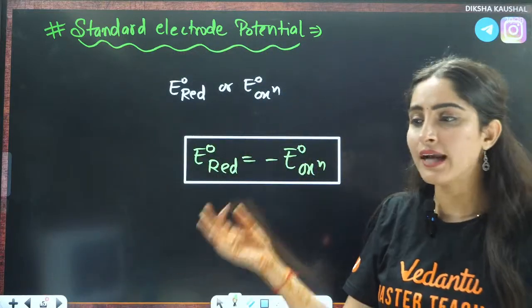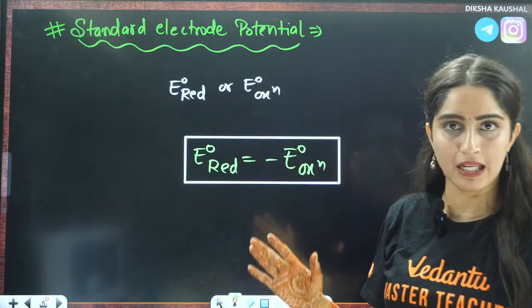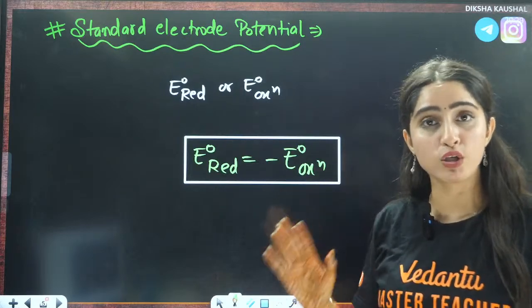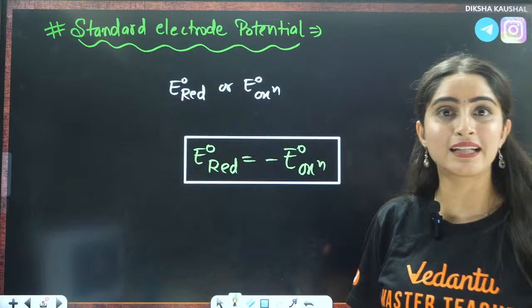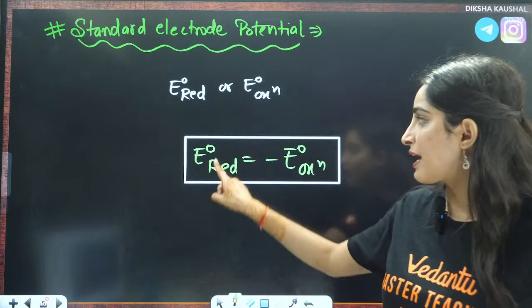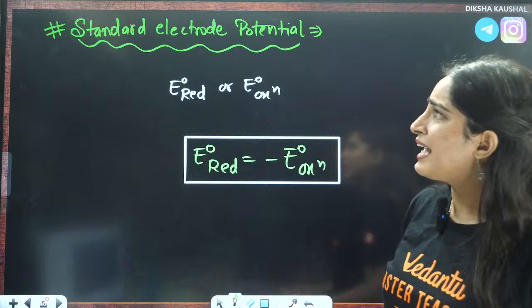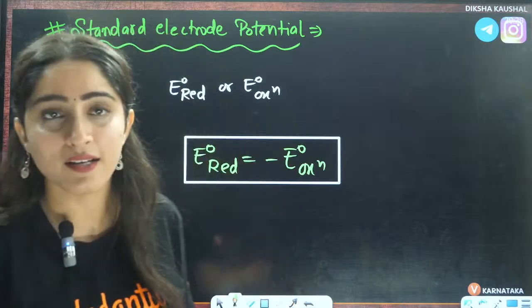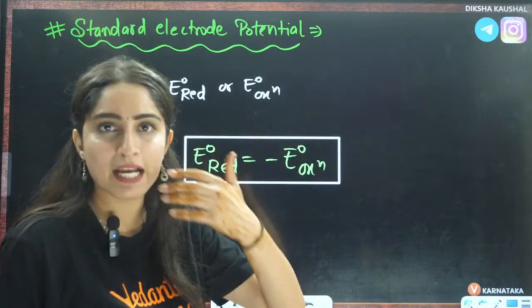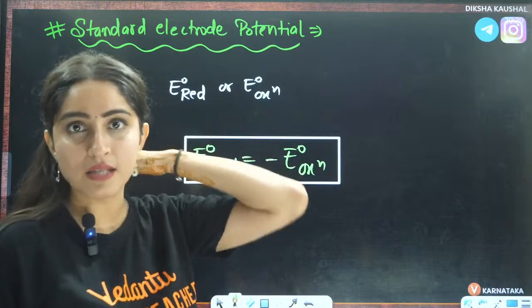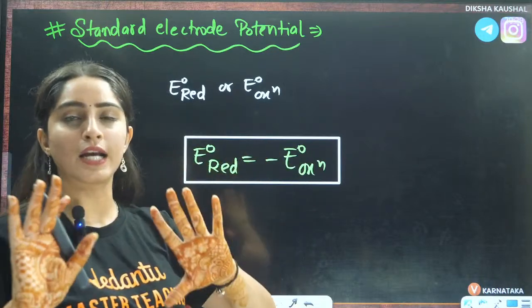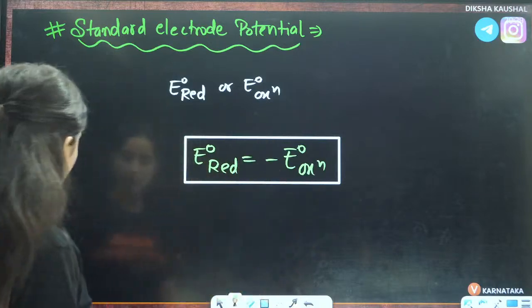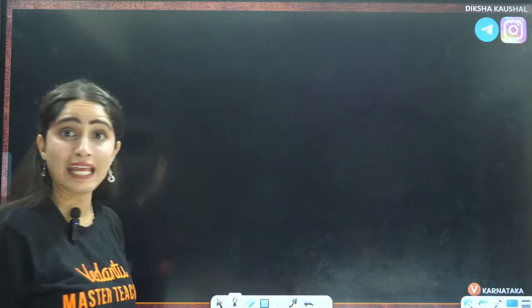At standard temperature, that is 273 Kelvin, and standard atmospheric pressure, 1 atmosphere, you will have this thing, right? That is called naught here. So E naught is already given to you in the question. You don't need to calculate it. Based on E naught, you also have one electrochemical series, the reactivity series, which we will study later on. Firstly, after this, we will also talk about one more thing, that is the Daniell cell.